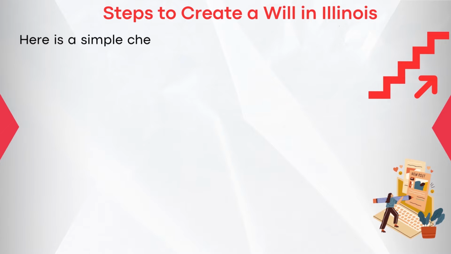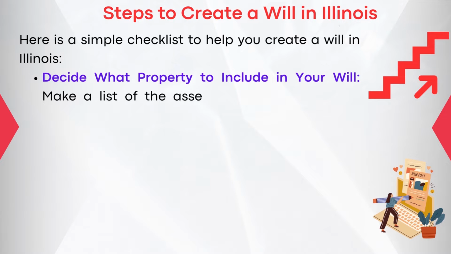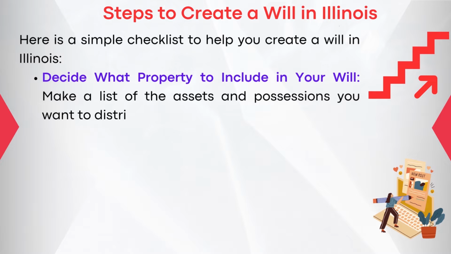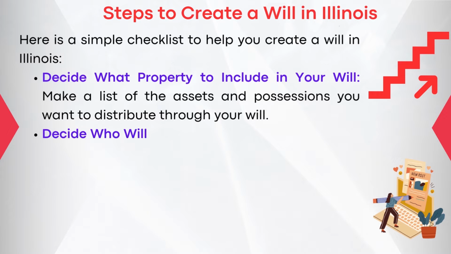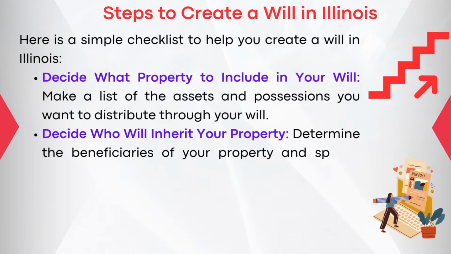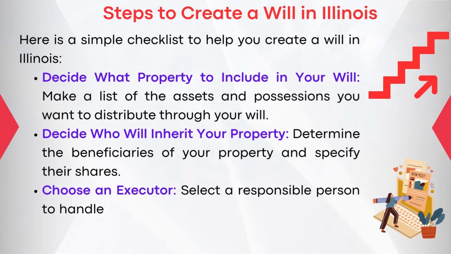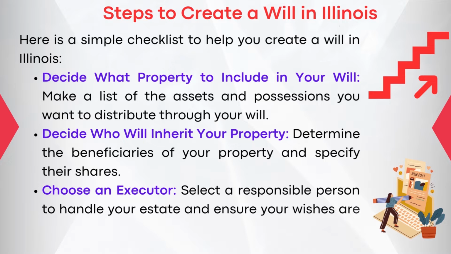Steps to create a will in Illinois. Here is a simple checklist to help you create a will in Illinois. Step number 1. Decide what property to include in your will. Make a list of the assets and possessions you want to distribute through your will. Step number 2. Decide who will inherit your property. Determine the beneficiaries of your property and specify their shares. Step number 3. Choose an executor. Select a responsible person to handle your estate and ensure your wishes are executed.